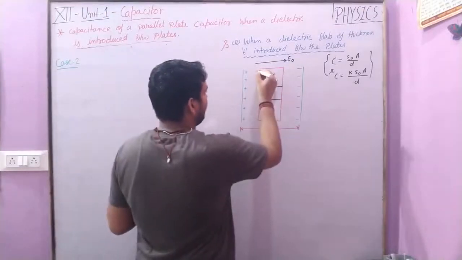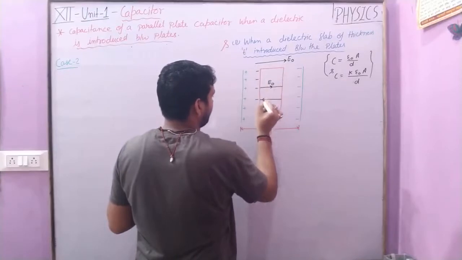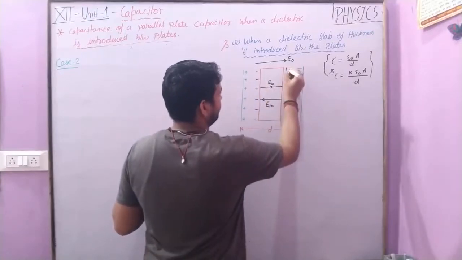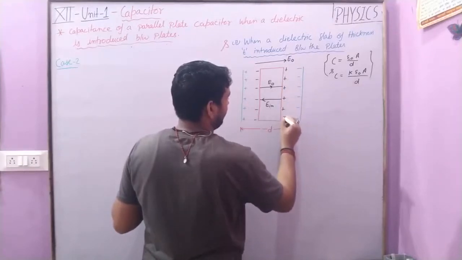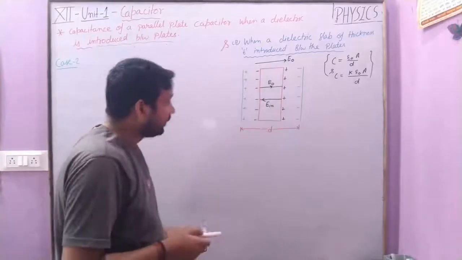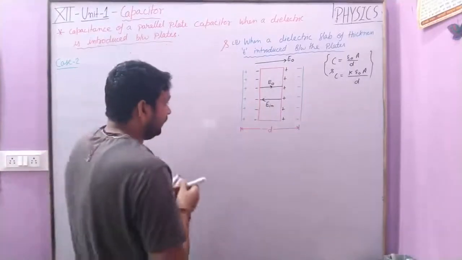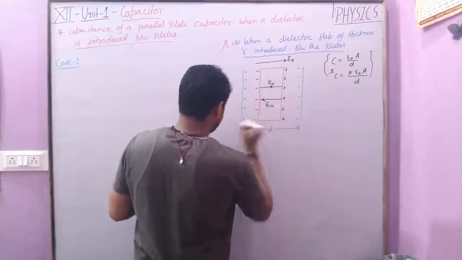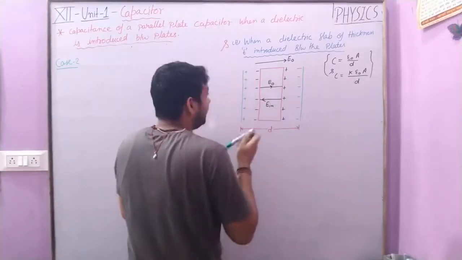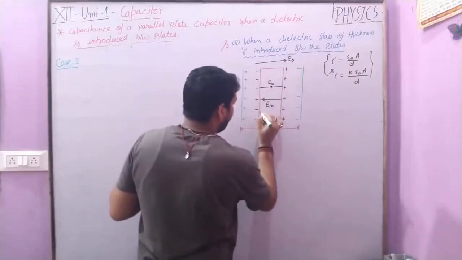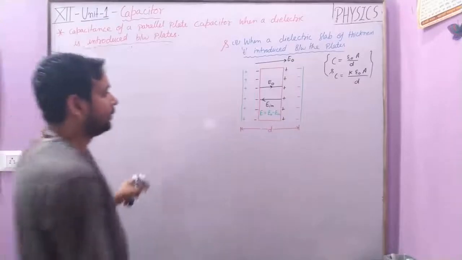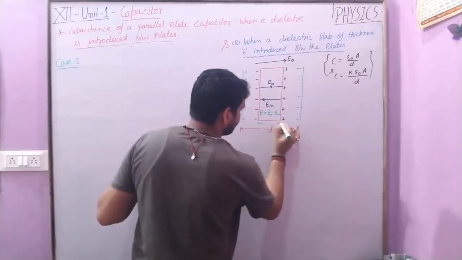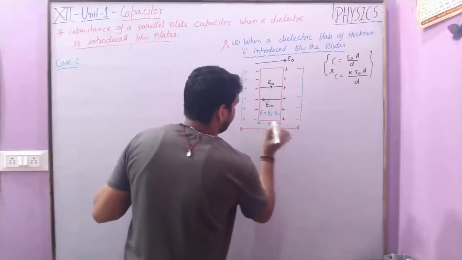We observed in the previous lecture that a dielectric slab possesses an electric field inside it, which is given by E is equal to E naught minus E induced, with a slab thickness of t.